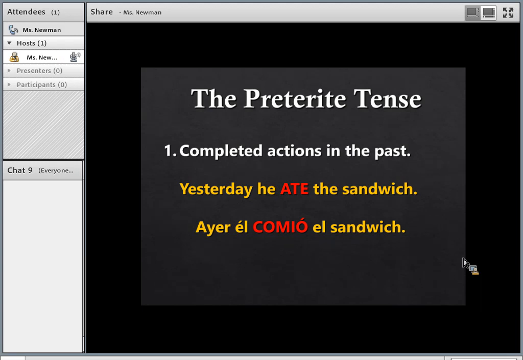So for example, yesterday he ate the sandwich. In Spanish, ayer él comió el sándwich.